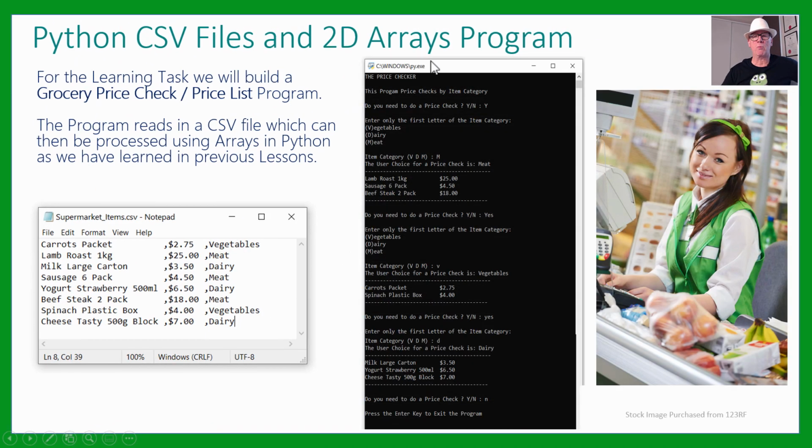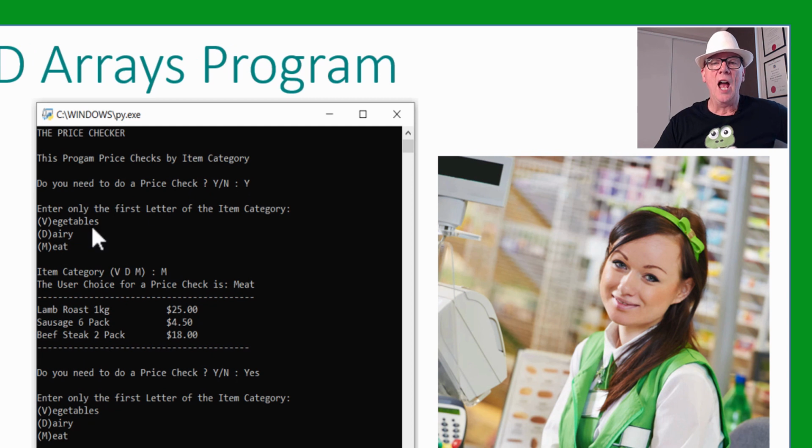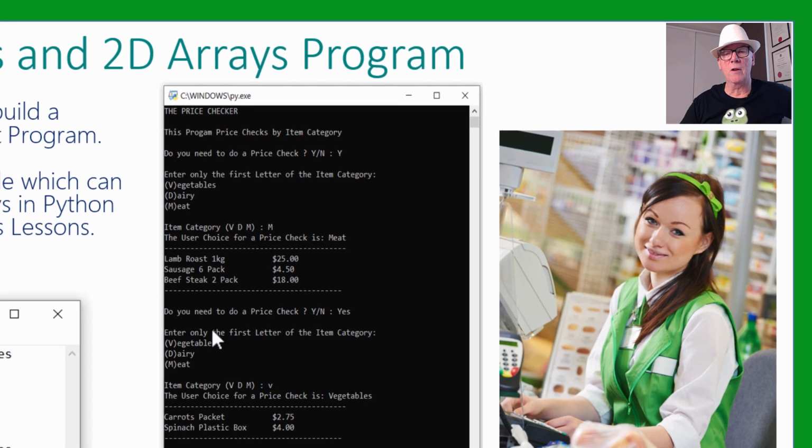And the idea is that we'll have this price checker, so it'll ask you, do you need to do a price check? Yes. And you can pick vegetables, dairy, or meat by typing the first letter. Here they've chosen M for meat. And what it does is it lists out all the meat that they've got in the supermarket and shows you the prices. So instead of having to look at a really big long list, you only have to look at the meat, and you can find out sausage 6-pack. Oh, that's $4.50.